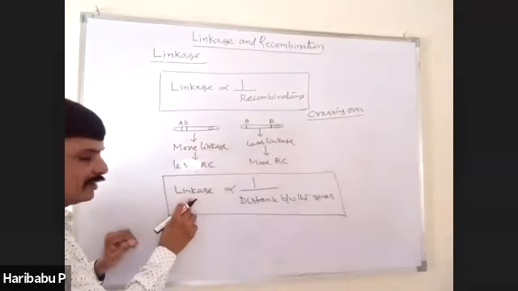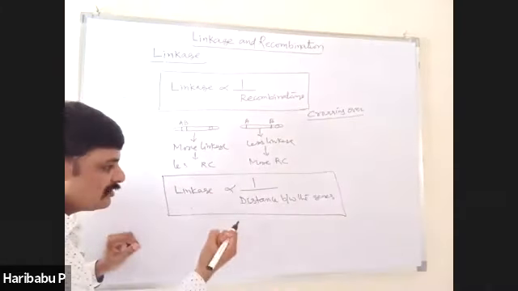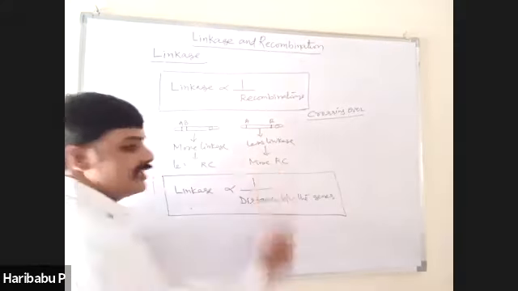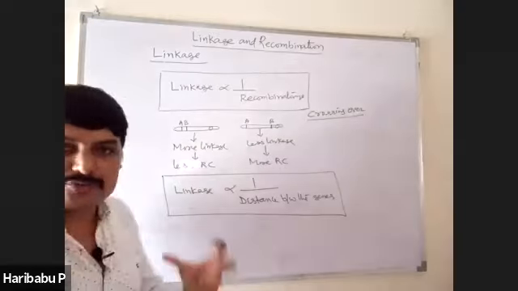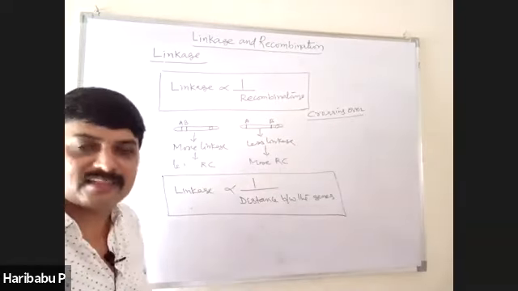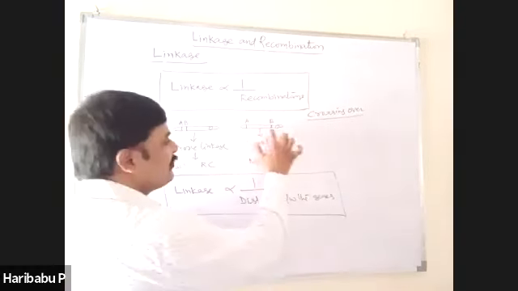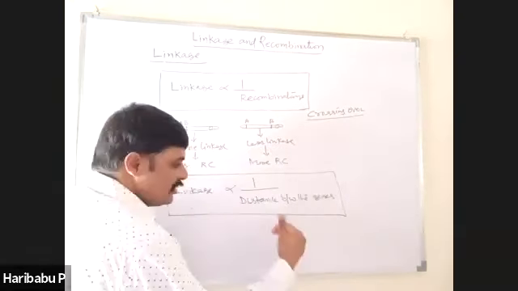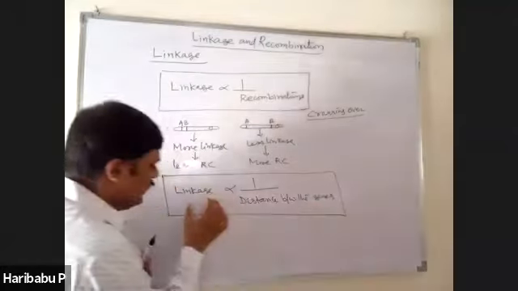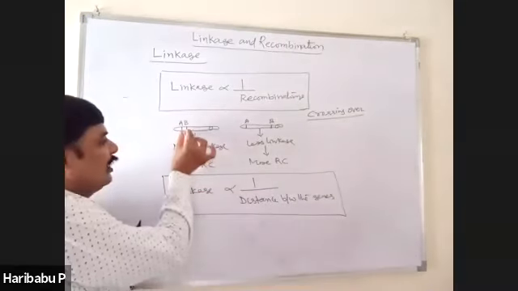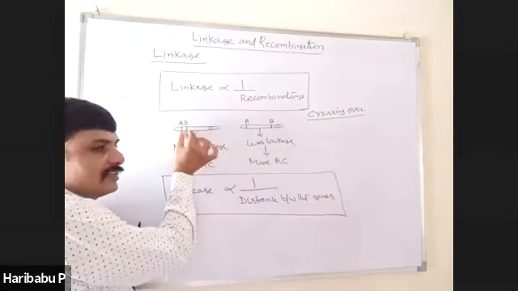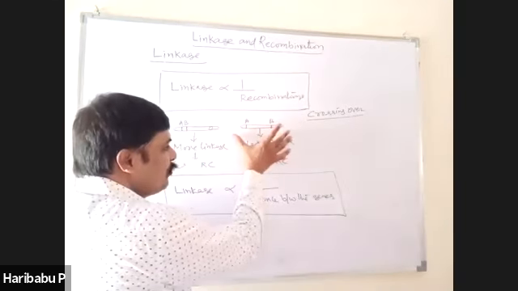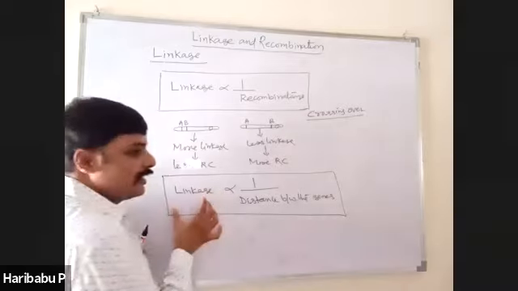That means the strength of linkage decreases as the distance between the genes increases. Distance between the genes is less, more linkage. Distance between the genes is more, less linkage.